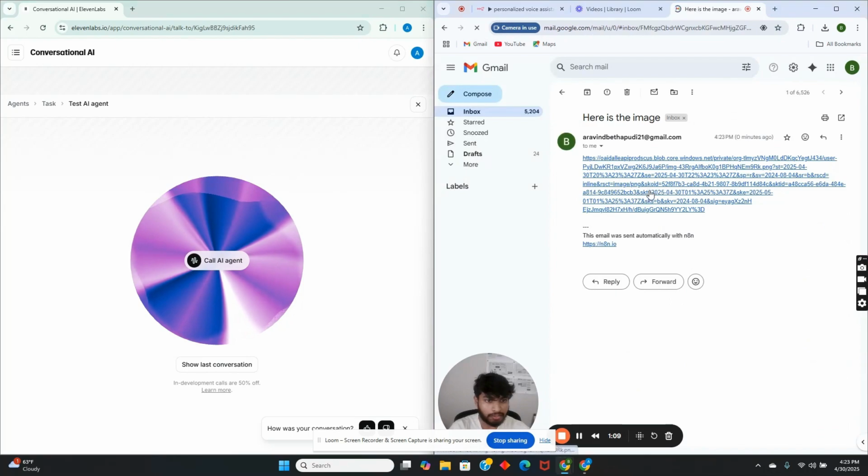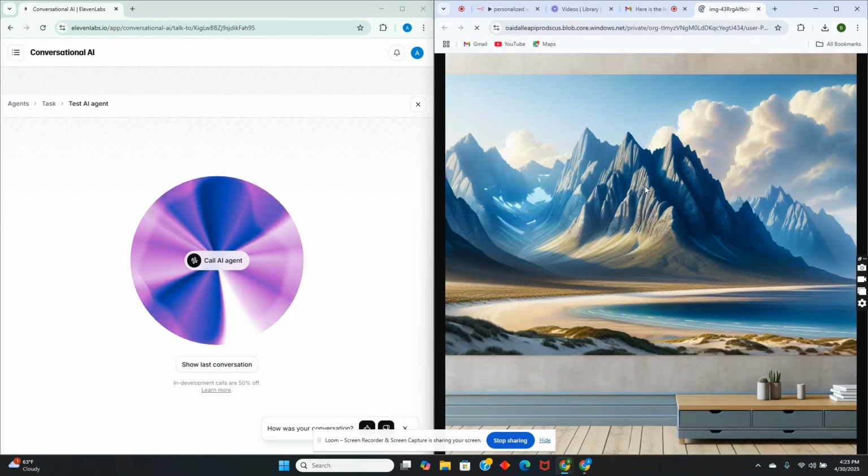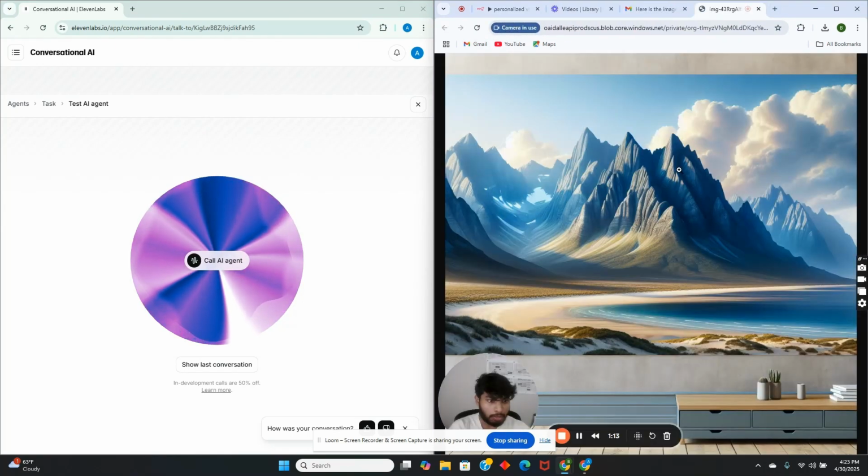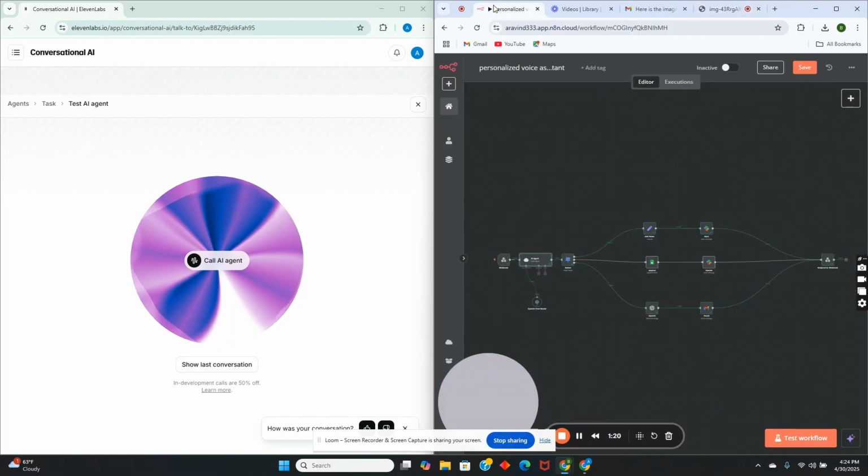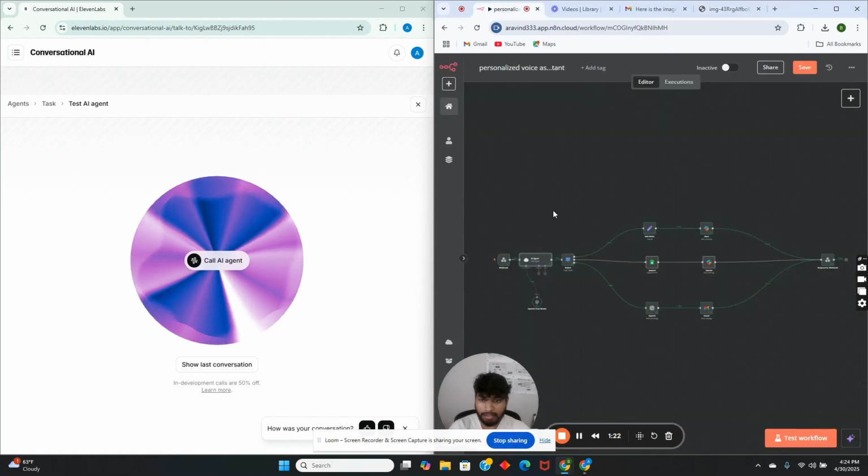So you see here is the image. See that mountains and the beach. So the image has been generated by using OpenAI. So this is how we're gonna use the personalized voice assistant. So we can use it in a lot of permutations and combinations.